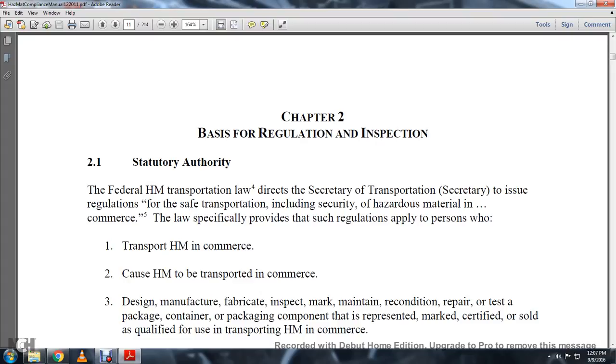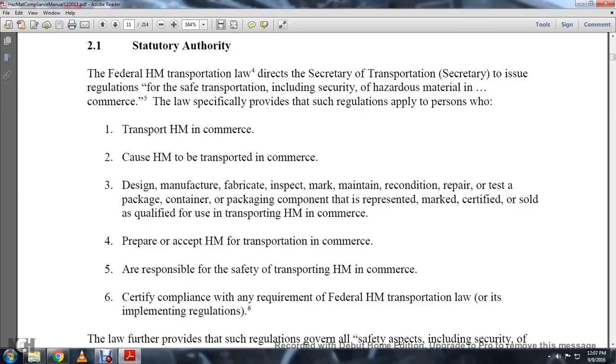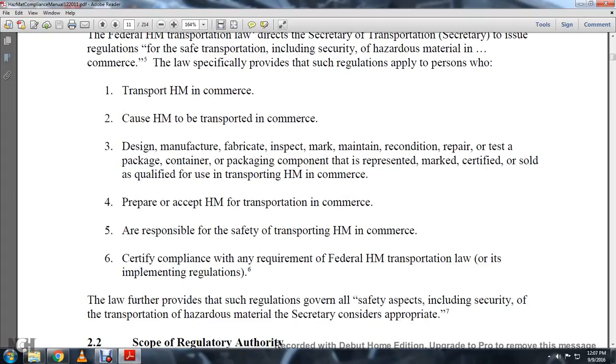designs, manufactures, fabricates, inspects, marks, maintains, reconditions, repairs, or tests a package, container, or packaging component that is represented, marked, certified, or sold as qualified for use in the transportation of hazardous material in commerce; 4, prepares or accepts hazardous material for transportation in commerce; 5, is responsible for the safety of transportation of hazardous materials in commerce; or certifies compliance with any of the requirements of the Federal Hazardous Material Transportation Law or its implementing regulations.